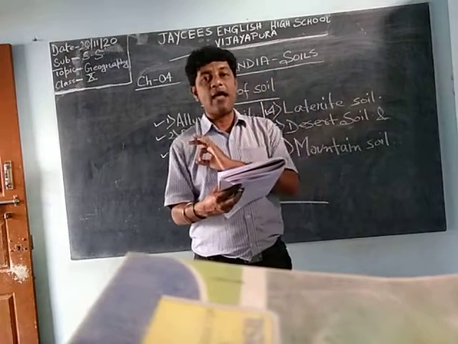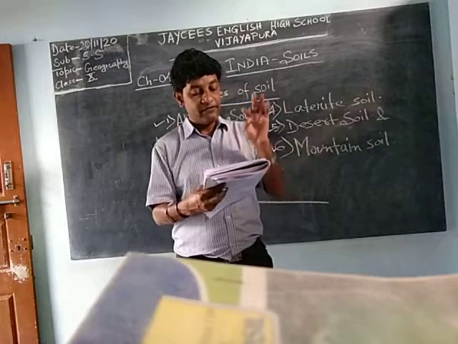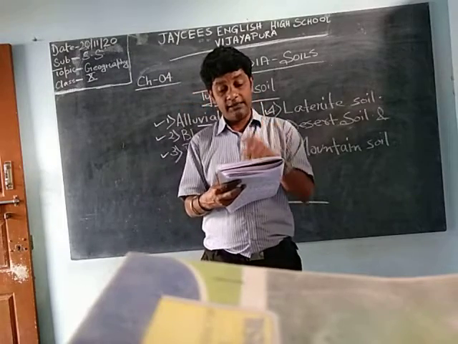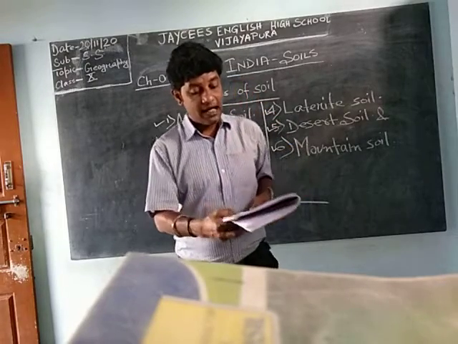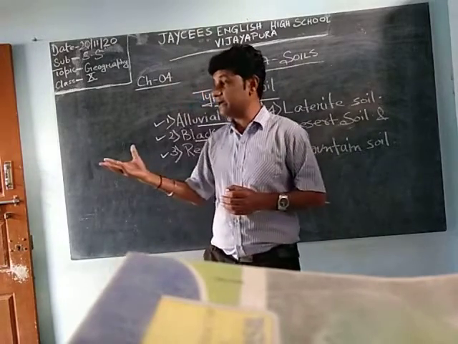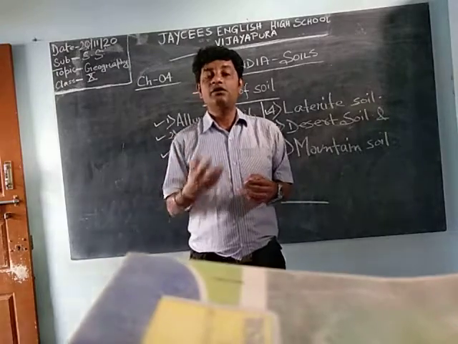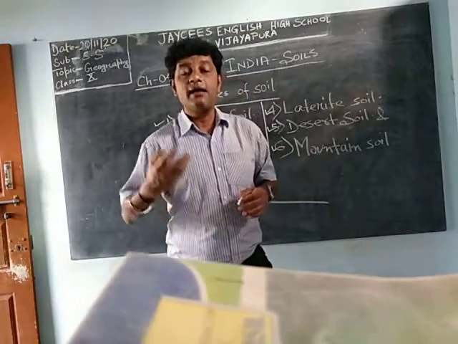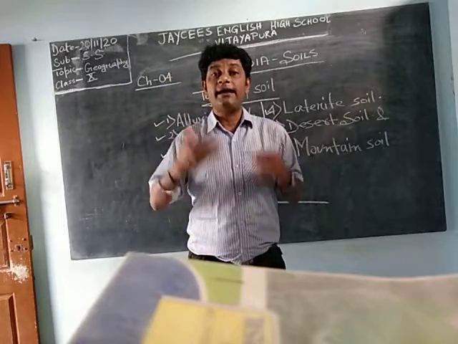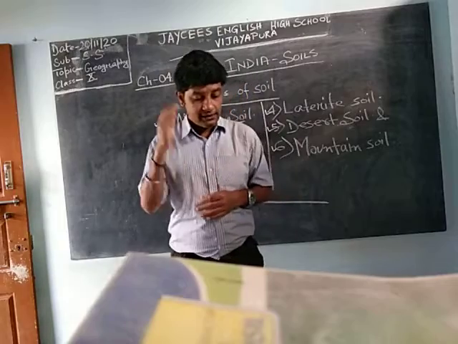These are the things you have to remember: in which soil, which crops we can cultivate. A variety of crops can be grown in this soil if there is an irrigation facility. Because it can't retain moisture, it needs water every time. If irrigation facility is there, we can cultivate a great variety of crops in this soil.